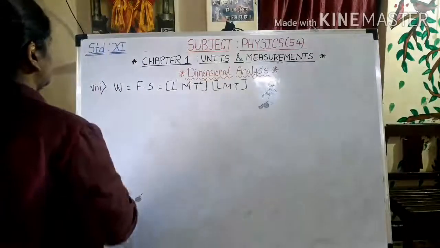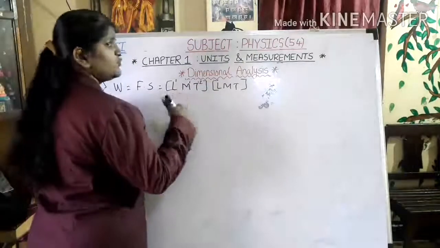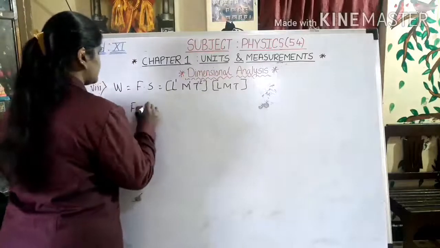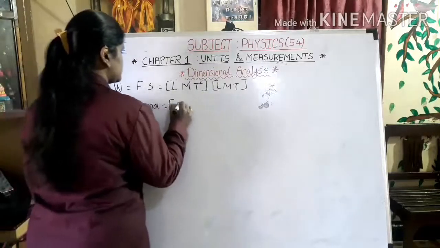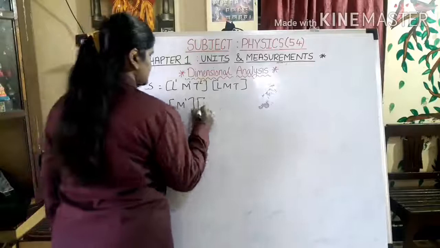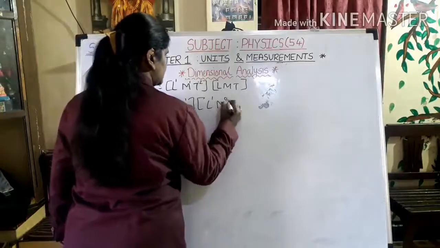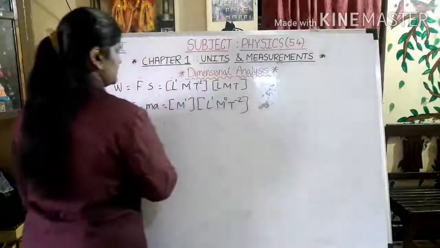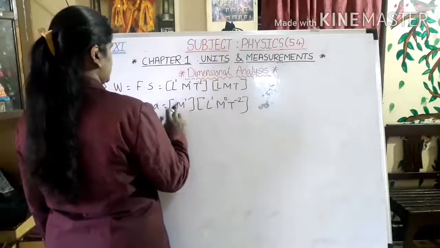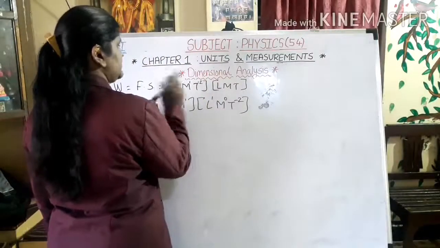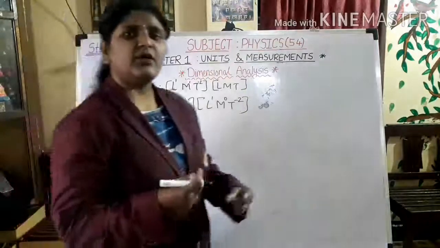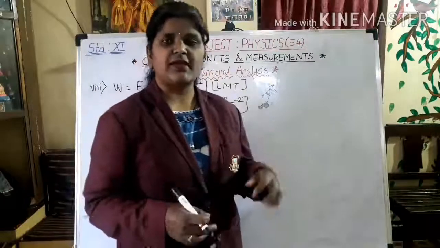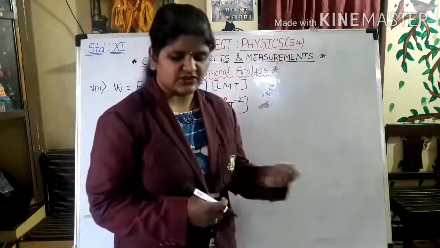So this is the dimensions for F. If you don't remember, you can just find out again. This is nothing but m1. For acceleration it is L1 M0 T minus 2. By combining, you can see over here L1 M1 T minus 2. So if you don't remember, just write a formula for the same and derive in fraction of a minute.